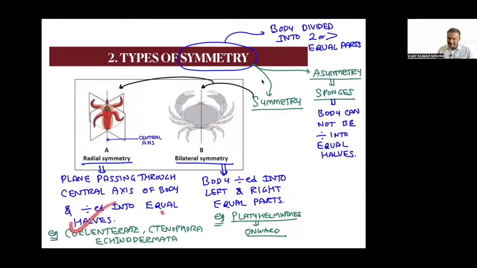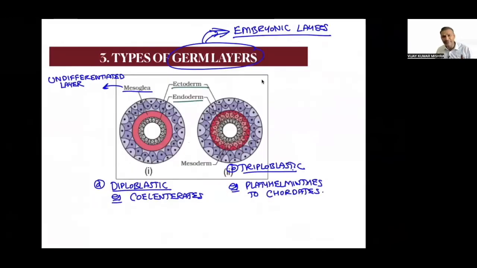Example, Coelenterata, Ctenophora, Echinodermata. Here example, Platyhelminthes. Here example, most of the sponges are going to show asymmetry. No equal parts are formed. Concept clear? Very nice. Let's go further.